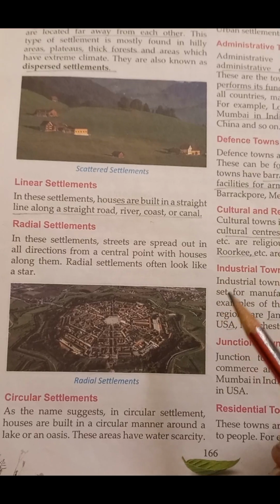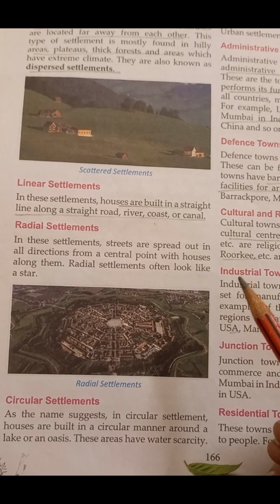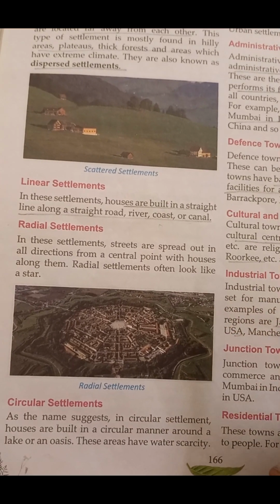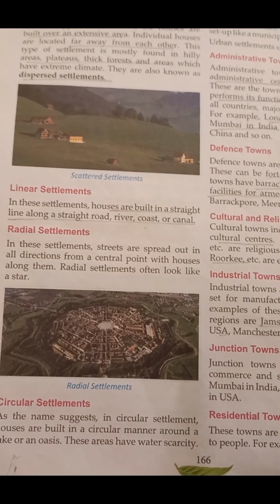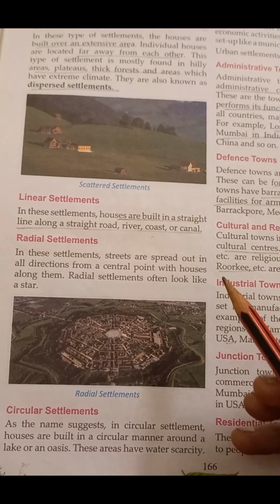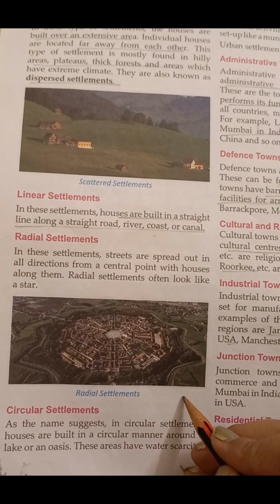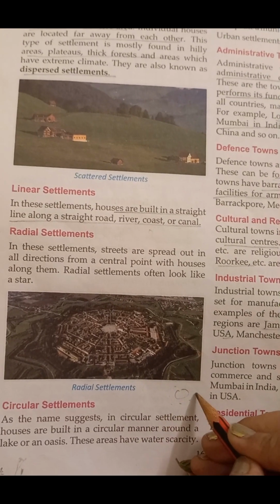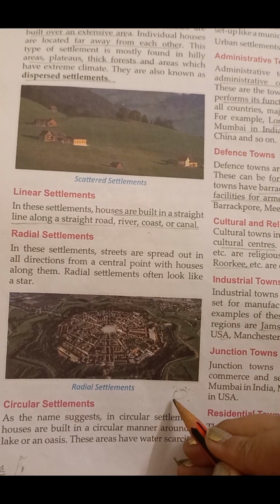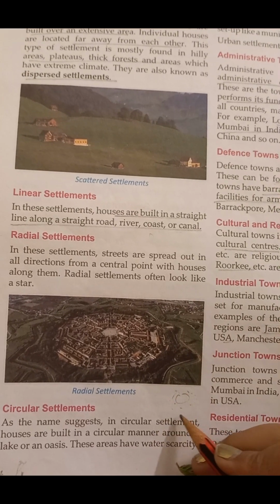Circular settlement is that settlement which is formed in a circular manner, mostly around a lake or an oasis. An oasis is found in deserts. These areas have water scarcity. For example, this is our oasis or our lake, and the settlement will be all around here. Due to the lack of water, they all settle around this area.